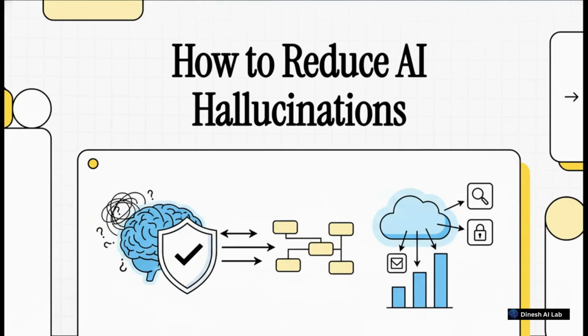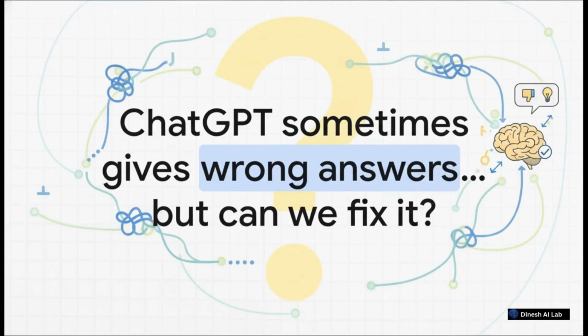AI hallucinations. You know, it's one of the biggest, most talked about challenges in the field right now. So in this explainer, we're going to break down what they are. And this is the important part. We'll walk through 7 practical techniques that the pros use to make AI way more reliable. Ready? Let's dive in.